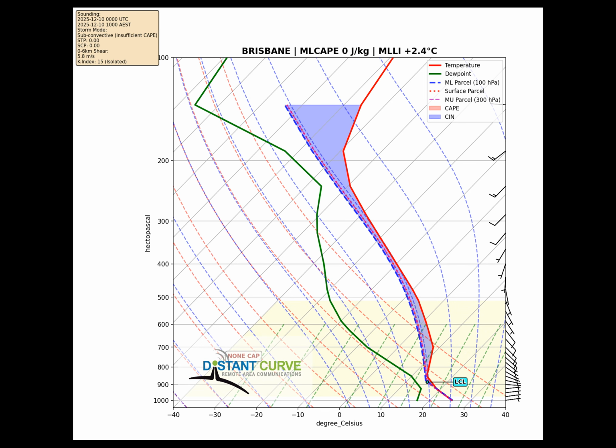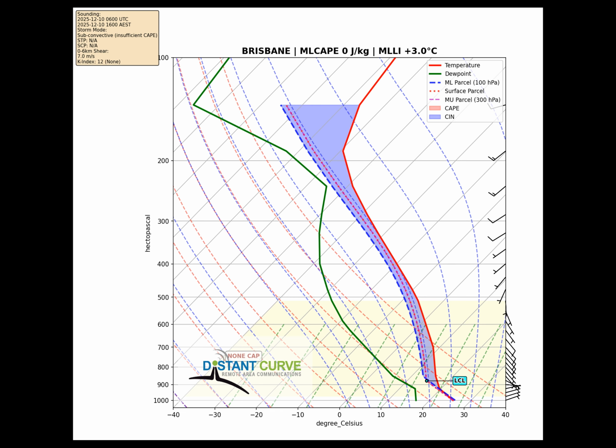Looking ahead to tomorrow morning, the machine learning forecast shows a dramatic change. CAPE drops to 0 joules per kilogram, with surface-based CAPE also at 0. Wind shear decreases to about 6 meters per second. The lifting condensation level rises to 1152 meters above ground. Both the supercell and significant tornado parameters drop to 0, indicating a subconvective environment. Tomorrow morning looks completely benign.